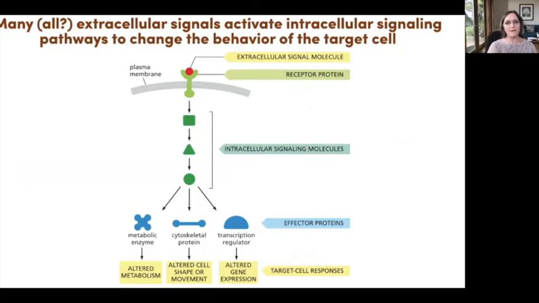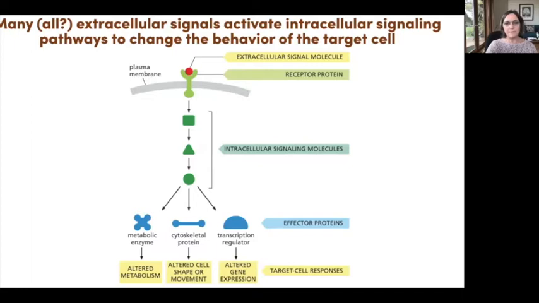And there are enormously complex ways in which this can happen. I'm just going to touch on a few of the key mechanisms that are shared by many signaling pathways, just to illustrate the variety of different kinds of pathways. And then these are the kinds of outputs that are elicited by these signals downstream of all this internal signaling. You can have, as I said, changes in enzymatic activity.